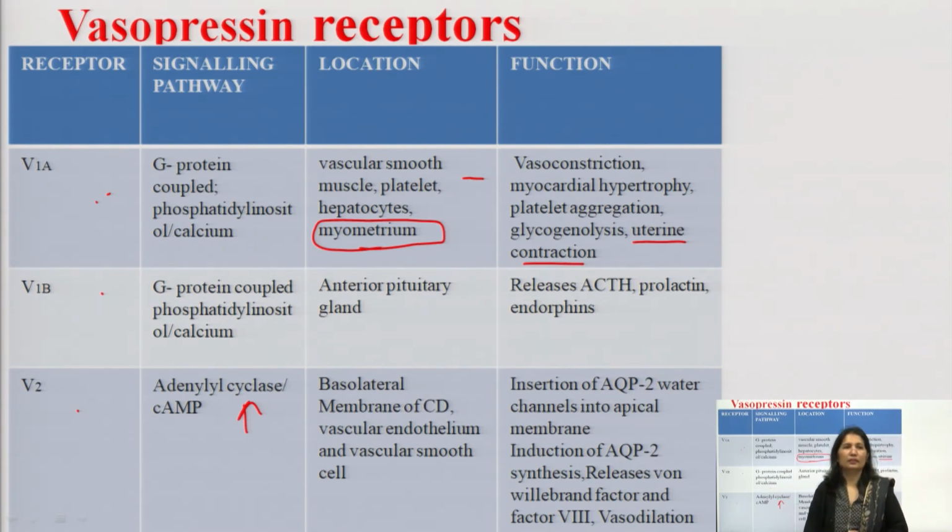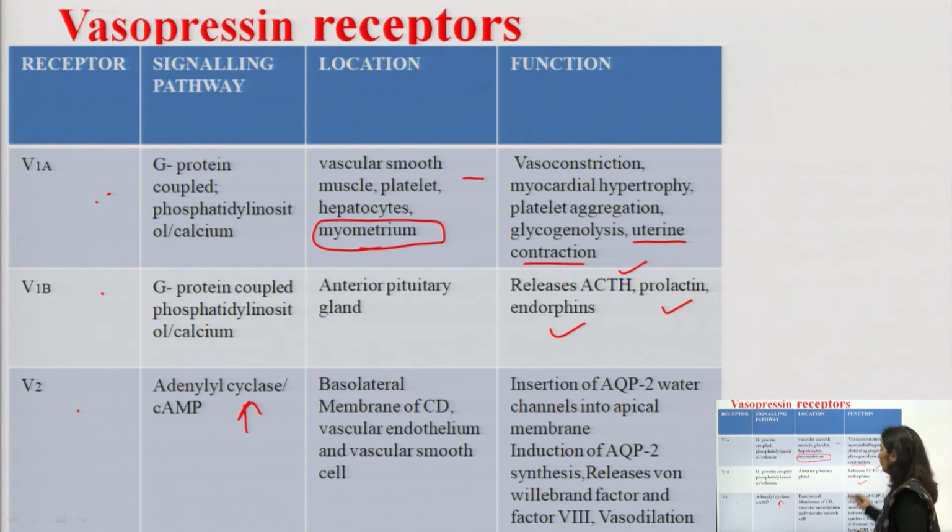V1B receptors are present on the anterior pituitary gland. So, it causes release of ACTH, adrenocorticotropic hormone, prolactin and endorphins.